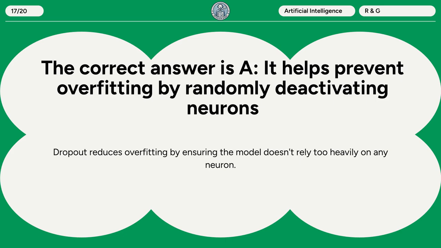The correct answer is A. It helps prevent overfitting by randomly deactivating neurons. Dropout reduces overfitting by ensuring the model doesn't rely too heavily on any neuron.